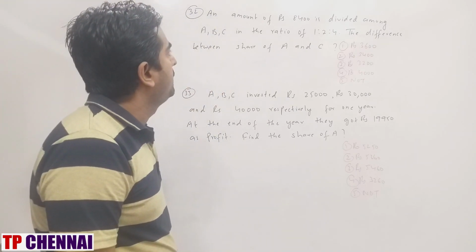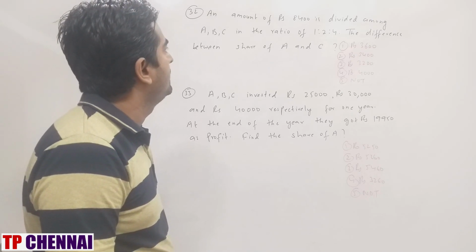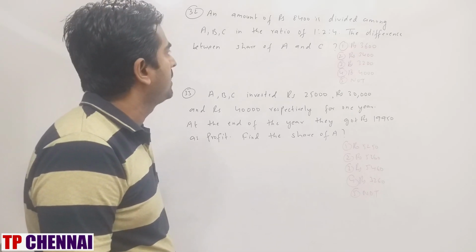An amount of rupees 8400 is divided among A, B, C in the ratio 1:2:4. The difference between the share of A and C.